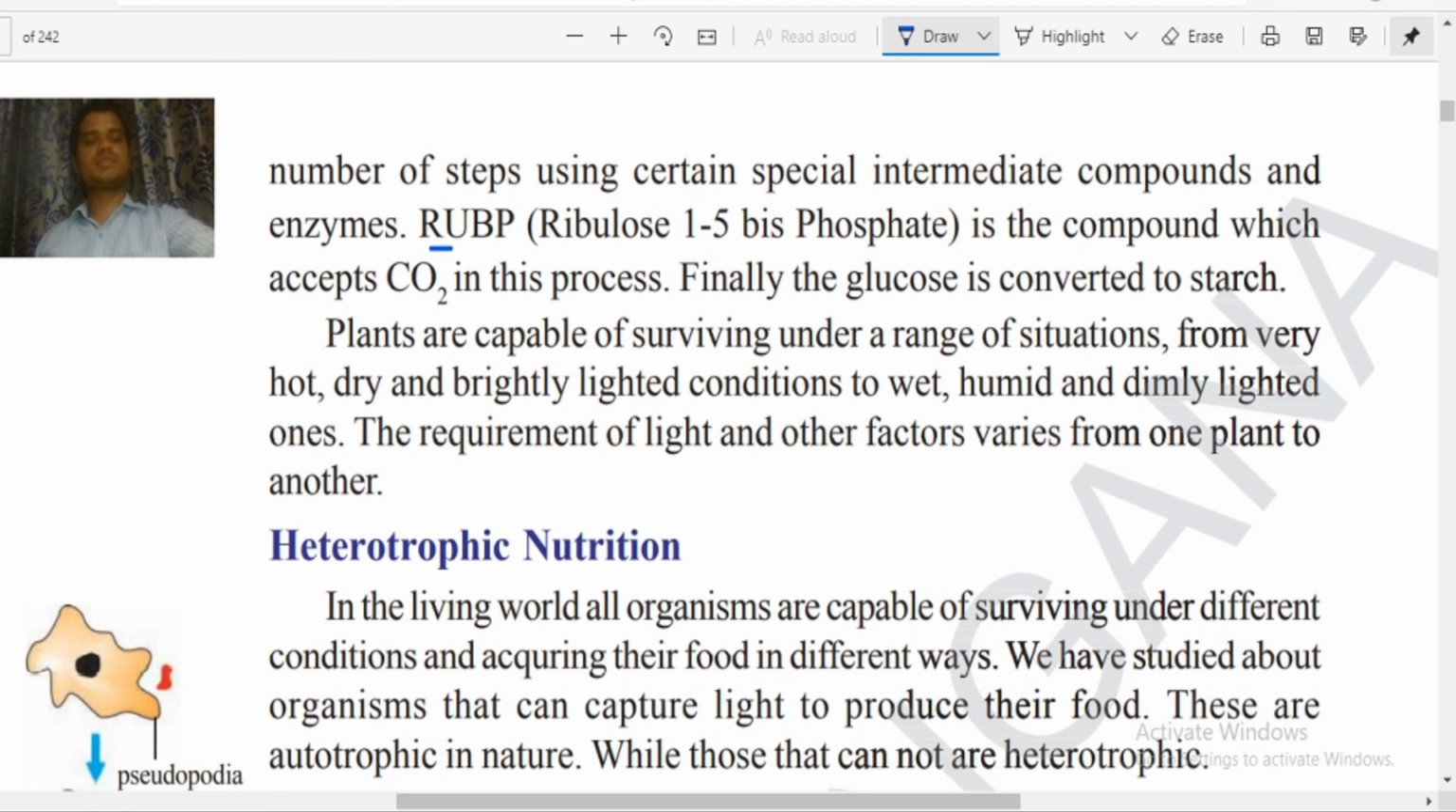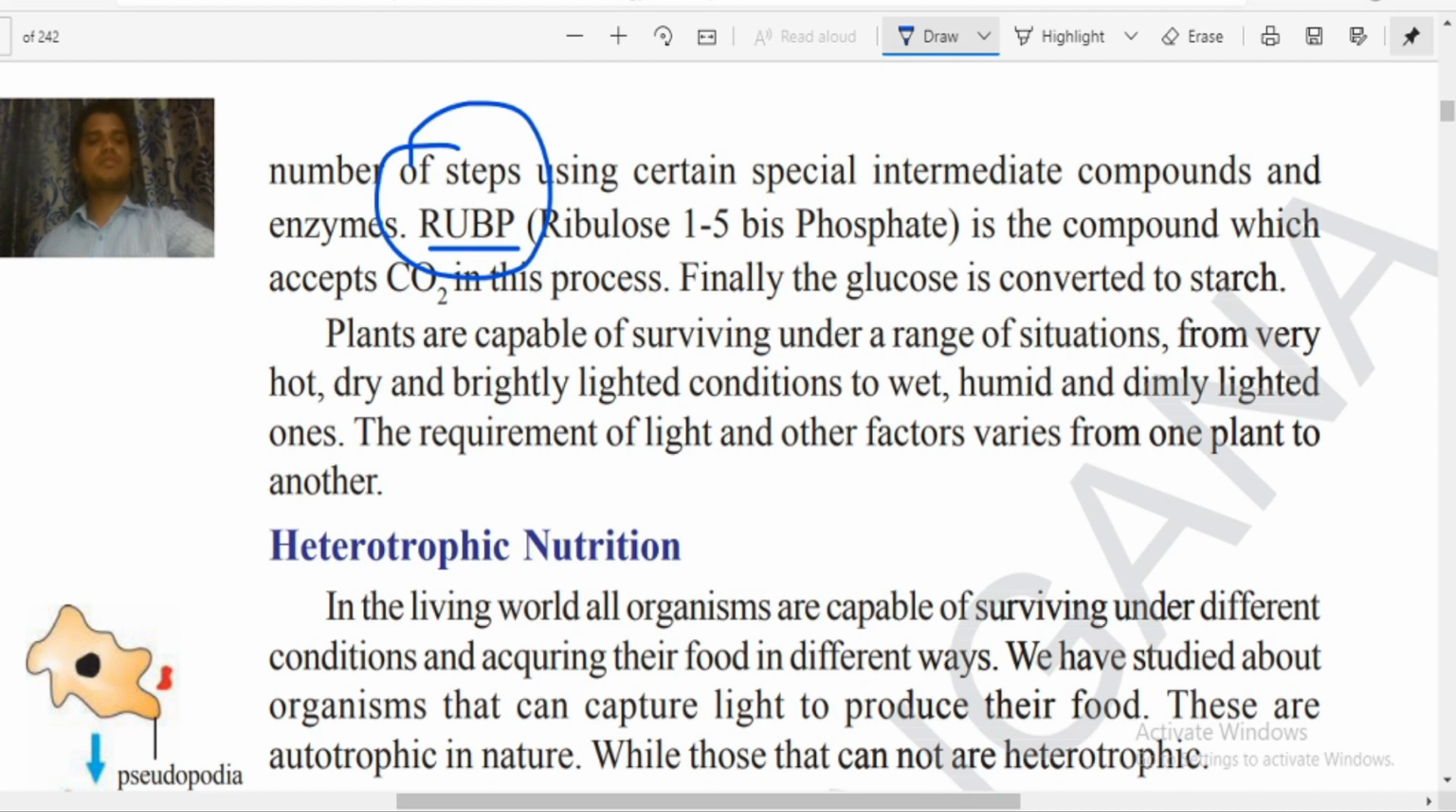Actually in the beginning a special compound is available that is called RuBP. RuBP is nothing but ribulose 1,5 bisphosphate. This ribulose 1,5 bisphosphate is a compound which accepts the carbon dioxide in the process, and finally glucose will be converted into starch. As it is a very long and large structure, it is very hard to understand, and it will be explained very clearly in your intermediate classes in the upcoming classes.